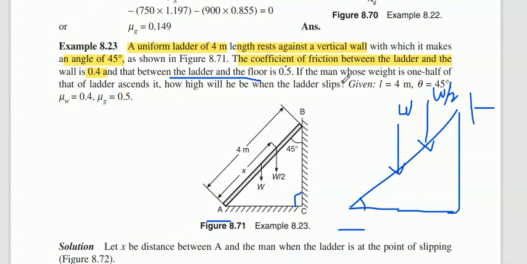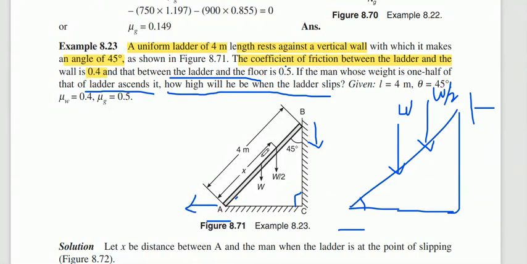So now what is the question? If the man is ascending, how high will he be when the ladder slips? We know that the ladder slips downward along the wall and away from the wall at the floor.